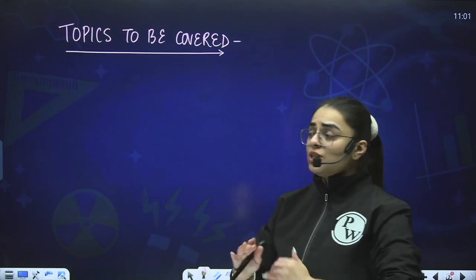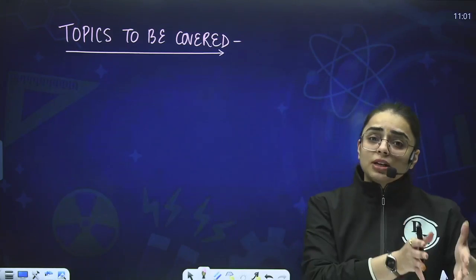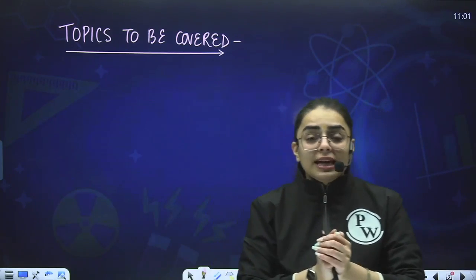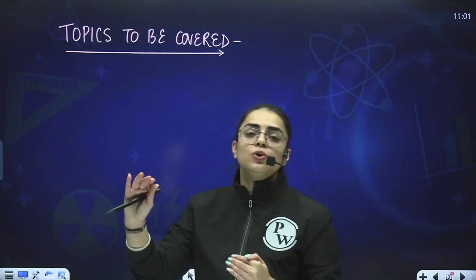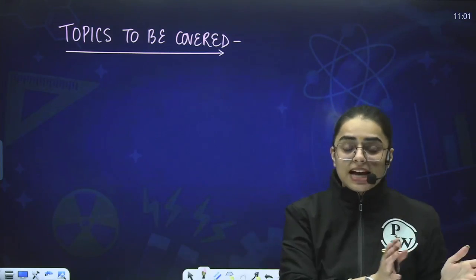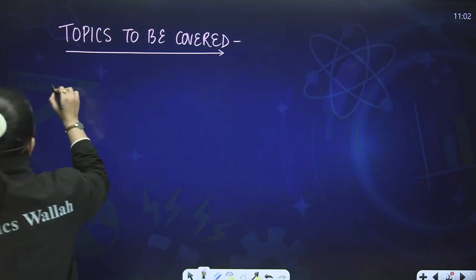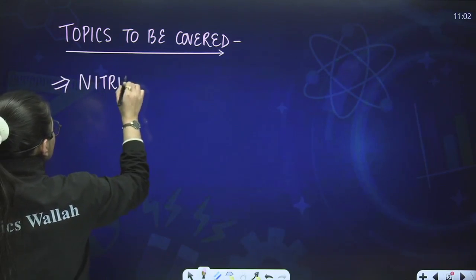And after that, students, we shall proceed towards phosphorus. That means we are going to study phosphorus. What are the allotropes of phosphorus? Then we are going to study phosphine, and then further we shall proceed towards our group 16 elements, that means the oxygen family. So the very first segment that we are going to start with today is nitric acid.